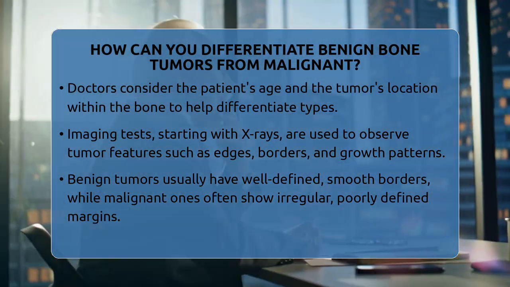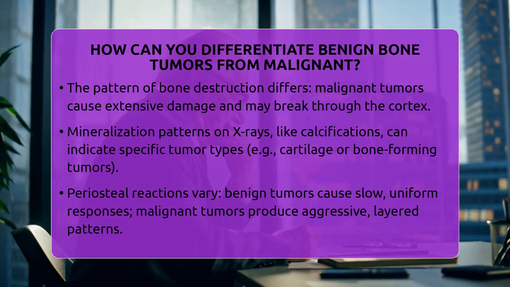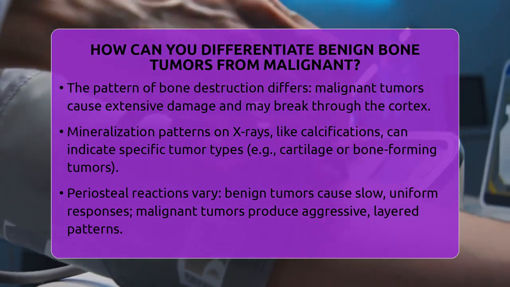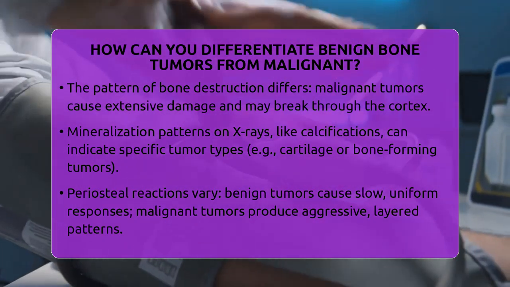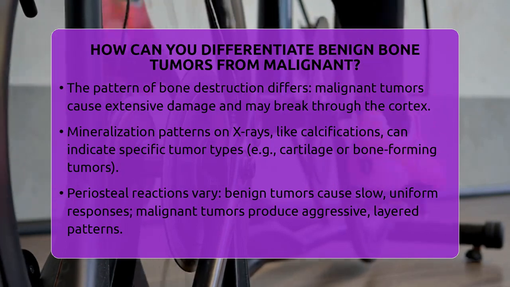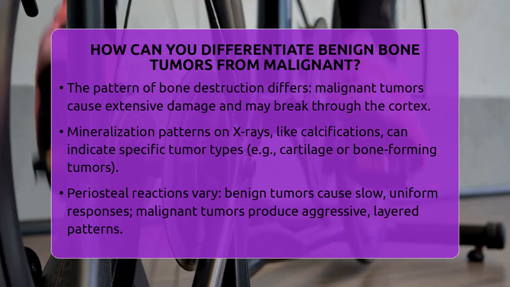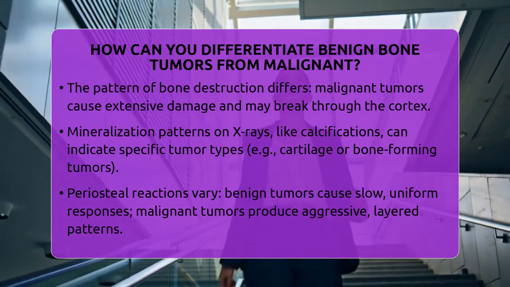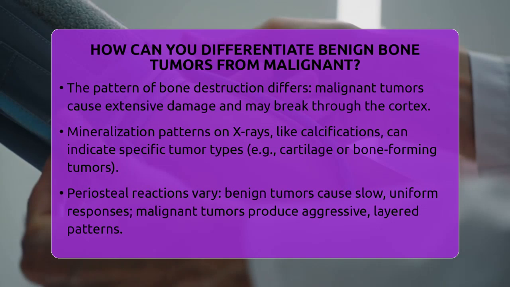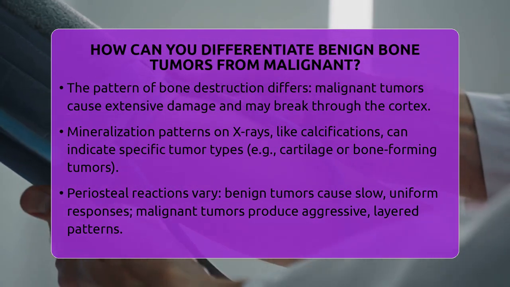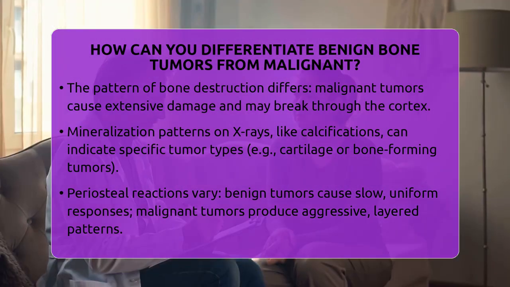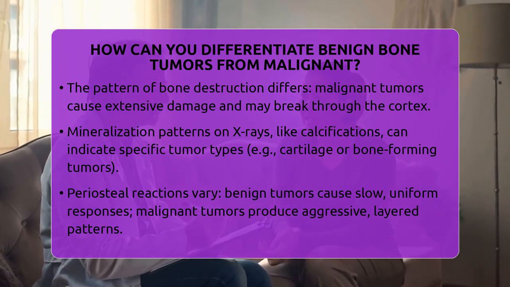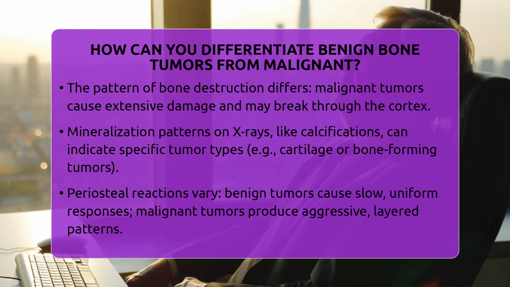Mineralization patterns seen on X-rays can help too. For example, cartilaginous tumors like chondrosarcomas show calcified cartilage matrix, which appears as speckled or ring-like calcifications. Osteoid mineralization indicates bone-forming tumors. The periosteal reaction, or new bone formation in response to the lesion, also differs. Benign tumors usually cause a slow, uniform periosteal response, while malignant ones can produce aggressive, layered, or sunburst patterns.